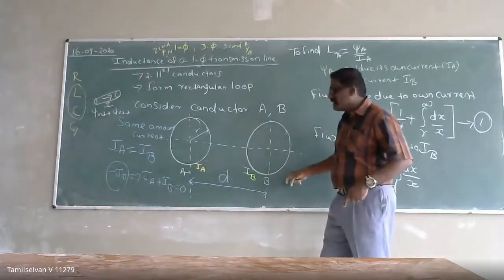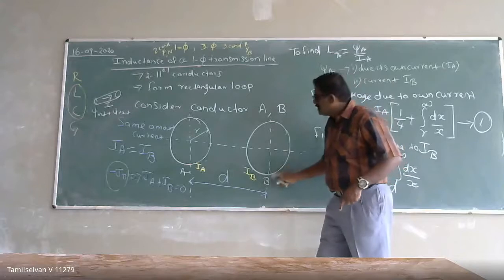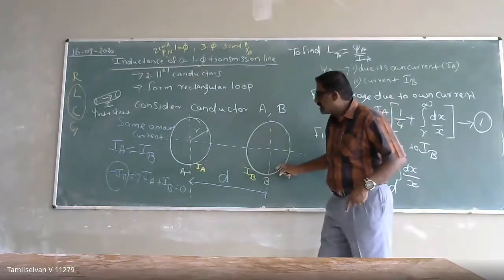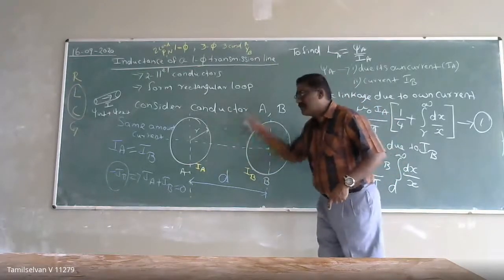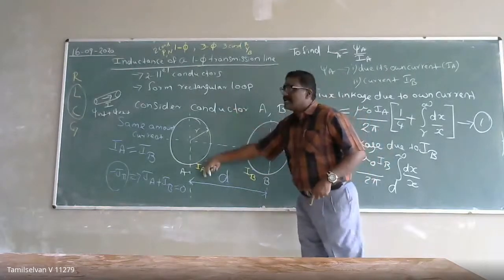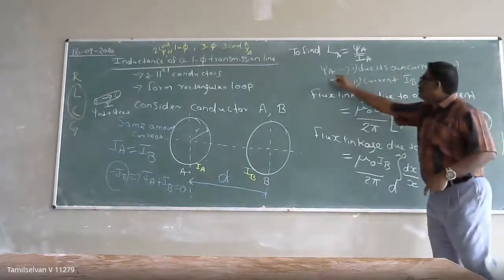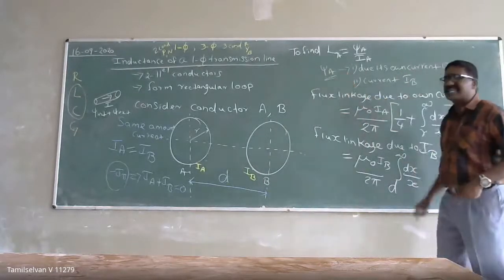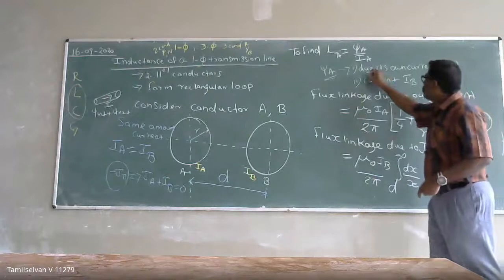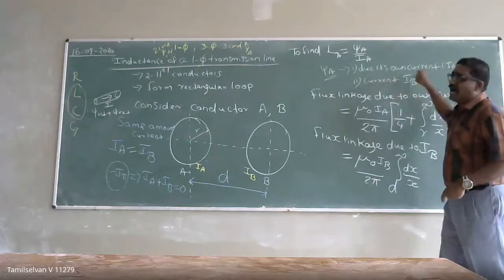Then there is another current which is flowing through the conductor B. When the current flows in conductor B, there will be external magnetic lines of force. That external magnetic lines of force will link with the conductor A. So there will be another flux linkage. So that's why the total flux linkage in conductor A will be equal to the one due to its own current, and another one due to the current IB.